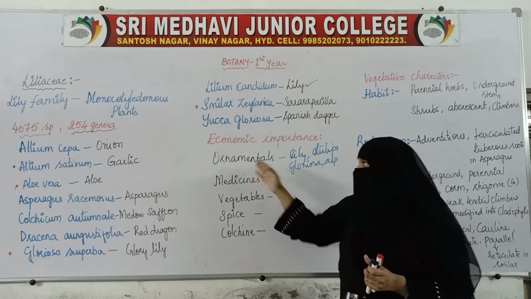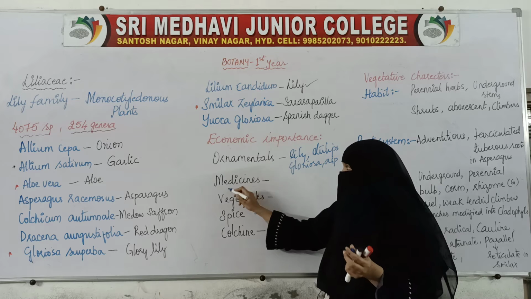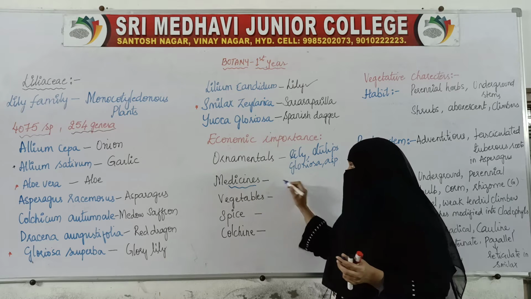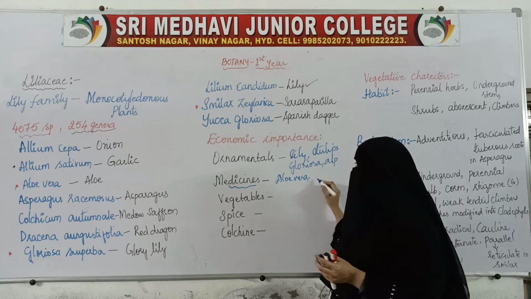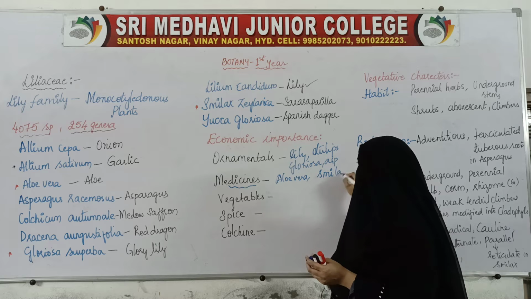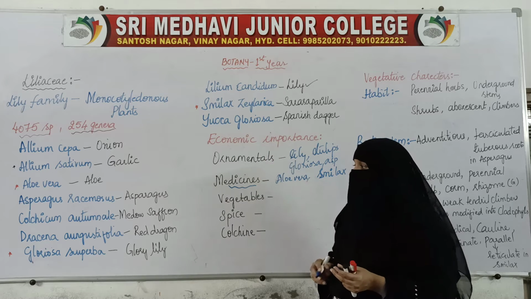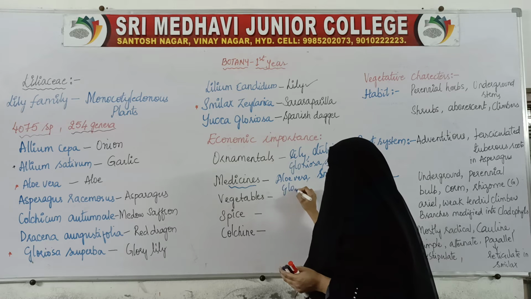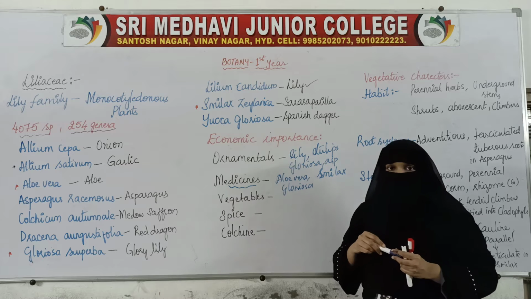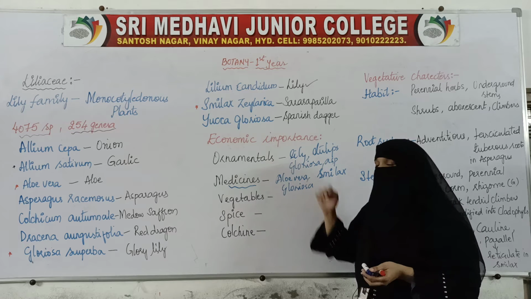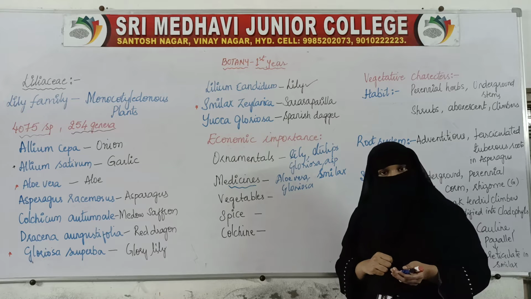So we have ornamental value from these plants, and we also get medicines from them. Aloe vera plant gives us medicine. From Smilax we get medicine, and from Gloriosa as well. These are the plants which give us medicines, and these are the plants which give us ornaments. Some other plants also give us medicine.